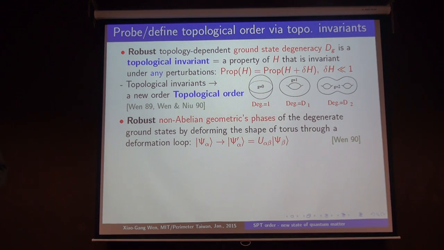In 3 dimensions, listing all the possible spaces with different topology is a very challenging problem. So this non-abelian geometric phase can carry a lot of information. But certainly, these two topological invariants, although practical, are only practical in the numerical sense. They are not practical in the experimental sense.